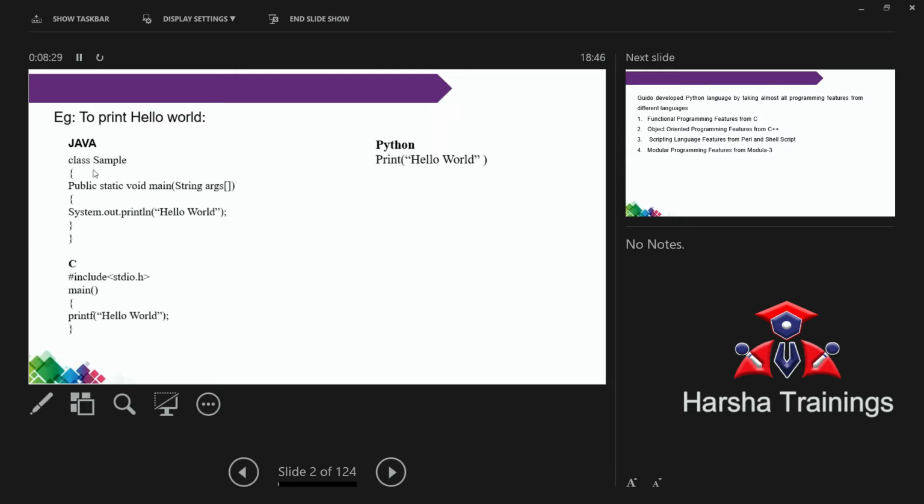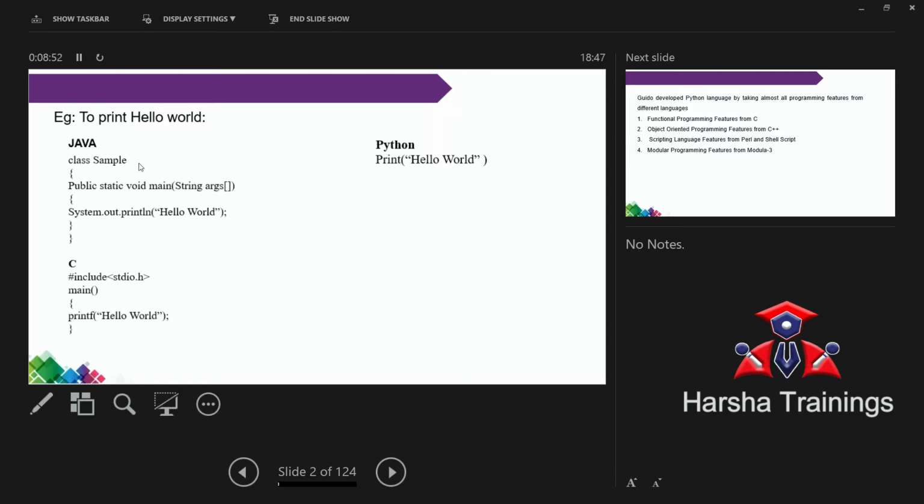Among these two, which one is better? Obviously, object oriented programming is the better one. Generally, in object oriented programming, everything must be written inside a class. Each and every statement. Without a class, it is not possible to write a single statement.